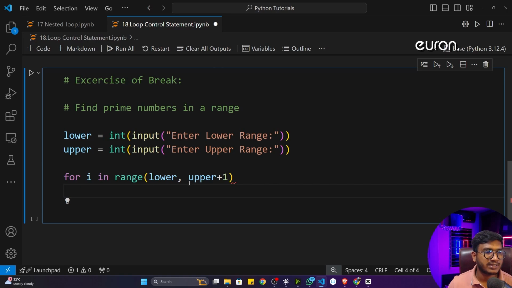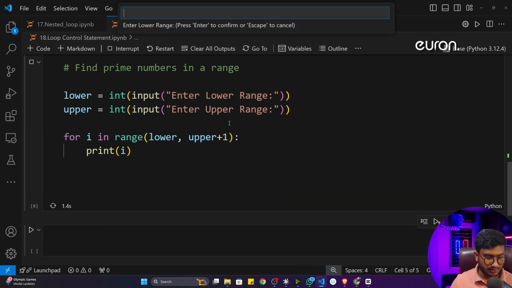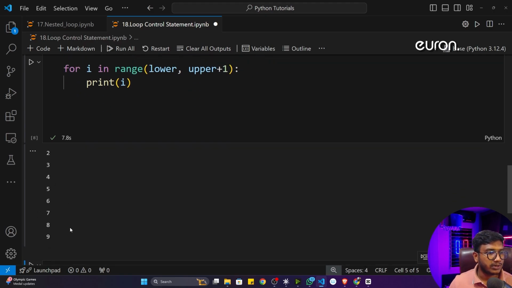That means let's say the upper number is 100. If I'm not giving +1, it will print till 99, but I also need that particular 100. That's why I'm giving +1 here. I hope you got it. I already explained this particular part. Now see, if I print this number, let's say lower range is 2 and upper range is 9, it will print 2 till 9.